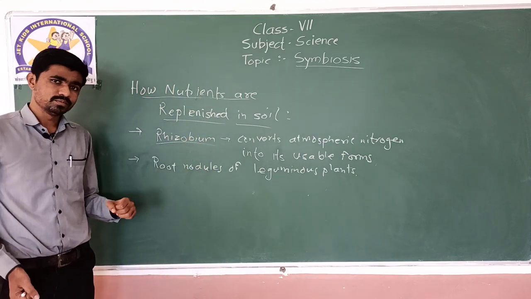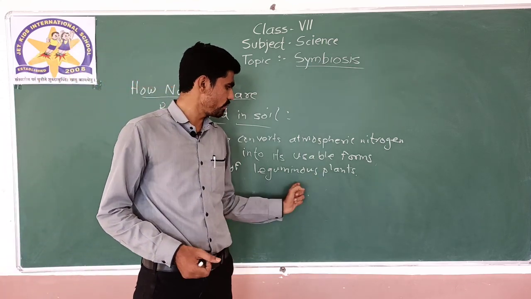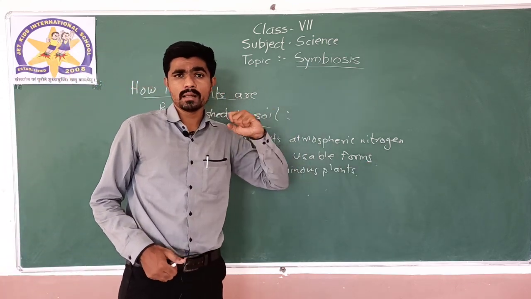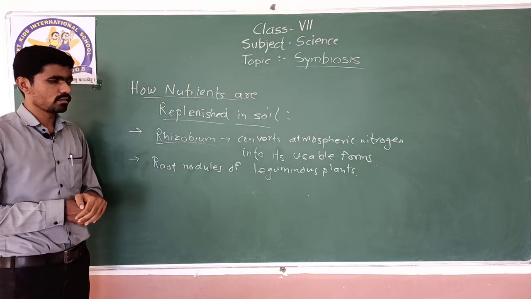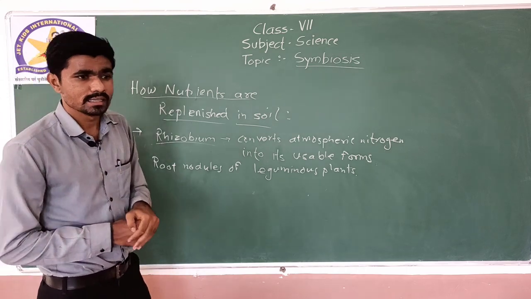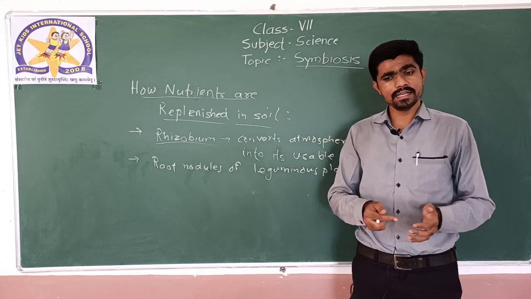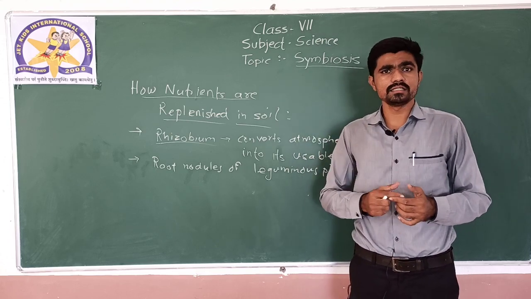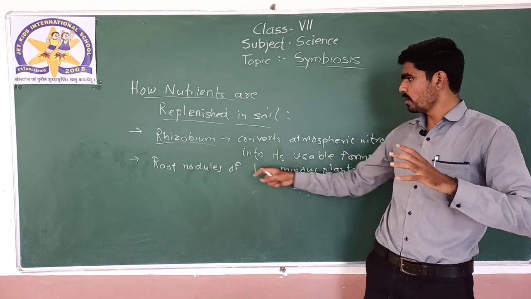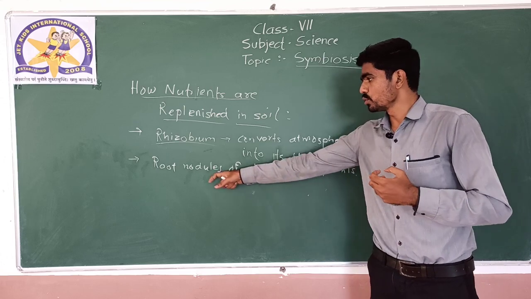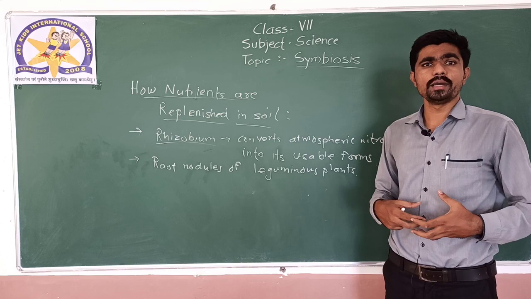It is getting shelter, plus what the root nodules are getting, what the roots are getting, is the usable form of nitrogen. Getting it? So this relationship is also called symbiosis. But what is the advantage of this process? That the nitrogen which is actually less inside the soil is being replenished. See, understand the sequence. From the atmosphere, nitrogen will be converted into usable form by Rhizobium. Then plants through the roots will absorb the usable form of nitrogen, and utilize it to make proteins.